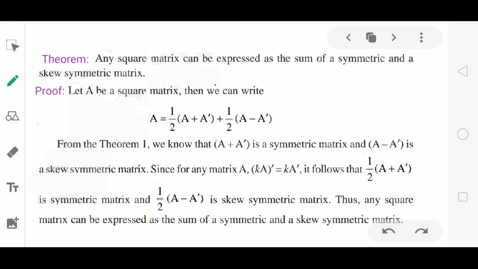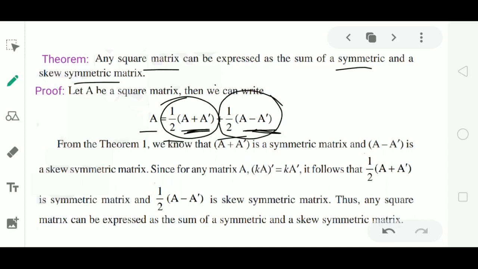Now, here matrix A is written as 1 by 2 into (A plus A dash) plus 1 by 2 into (A minus A dash). We have to prove matrix A can be written as the sum of a symmetric and a skew symmetric matrix. We know that A plus A dash is symmetric, A minus A dash is skew symmetric, and we have written the sum of two matrices. But we also have to prove that 1 by 2 into (A plus A dash) is symmetric, 1 by 2 into (A minus A dash) is skew symmetric, and the sum of these two is the expression for matrix A.